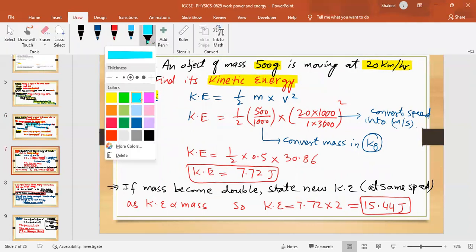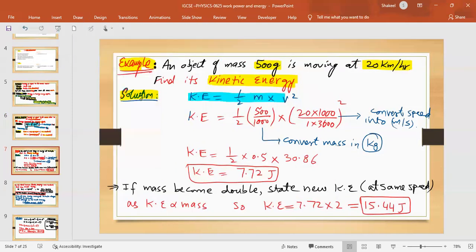Okay, so first of all, you'll write the formula. Kinetic energy is half mv square. Put the mass, but you have to divide it by 1,000 because you have to convert it to kilogram. And then the speed is 20, but wait. Let's see what's over there. 20 into 1,000 divided by 1 into 3,600.